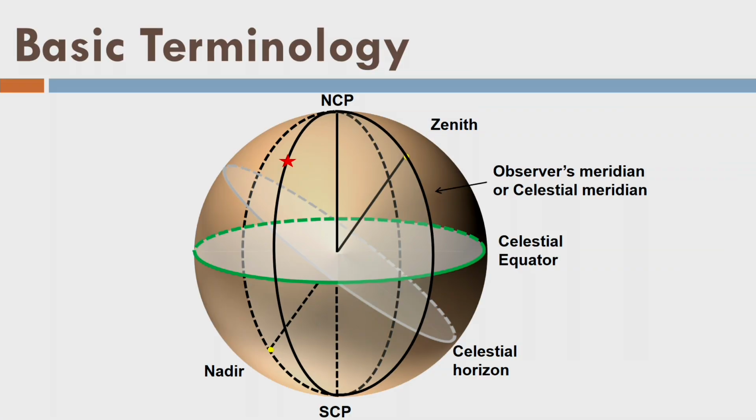Any meridian is a great circle perpendicular to the celestial equator, so all the meridian circles are secondaries to the celestial equator. I can measure some angle along the celestial equator, and similarly I can measure the perpendicular to the equator along the meridian circle. That's the idea here.